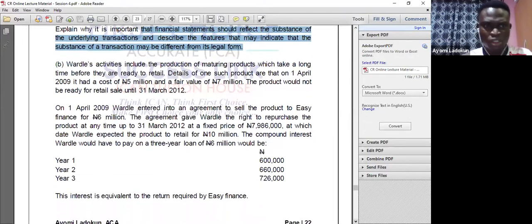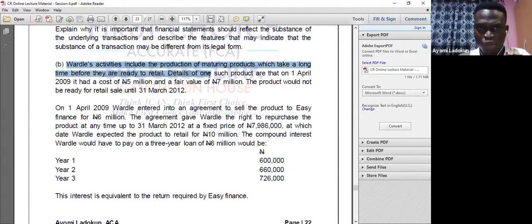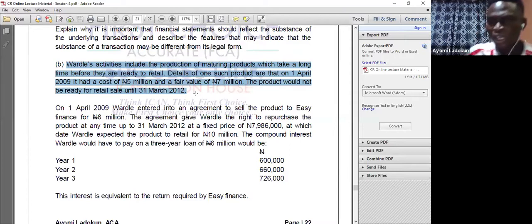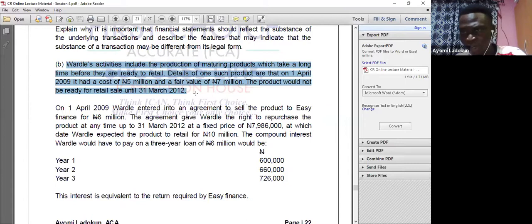Now let's look at this question. This is the calculation part of the question. Wadu's activities include the production of manufacturing products which take a long time before they are ready for retail. Details of such a product are that on 1st April 2009, it had a cost of 5 million and a fair value of 7 million.